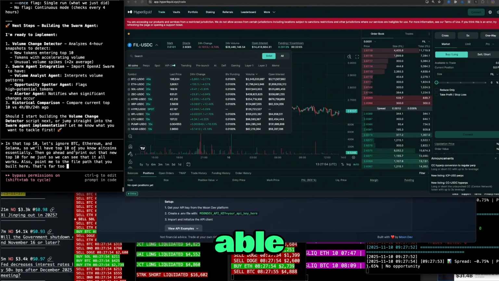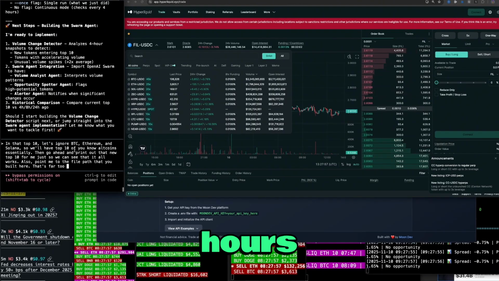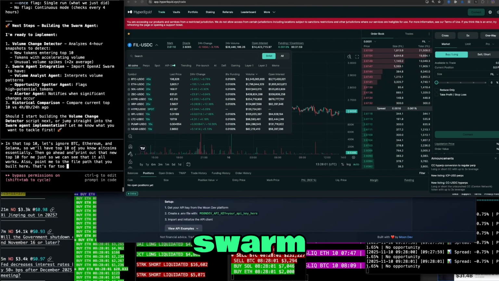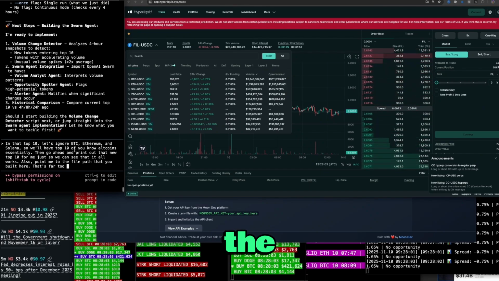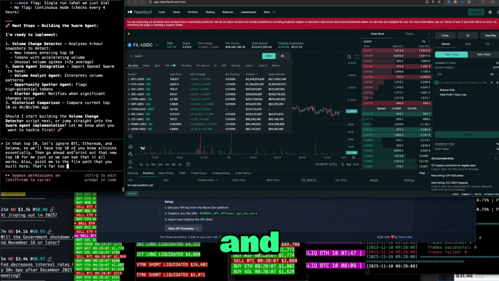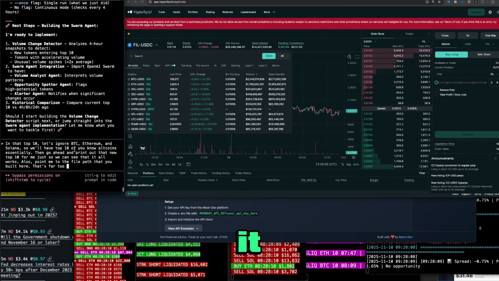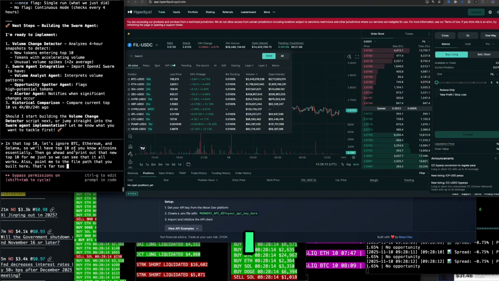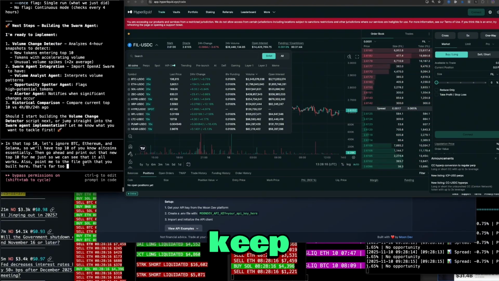And then also being able to track the change over 24 hours is important as well. So me or the AI agent swarm can look at and see, okay, this is a change of volume for this token in the last 4 hours and 24 hours. And now that I think about it, I want this to be top 15 tokens minus those ones I mentioned above. Okay, go ahead and keep going.